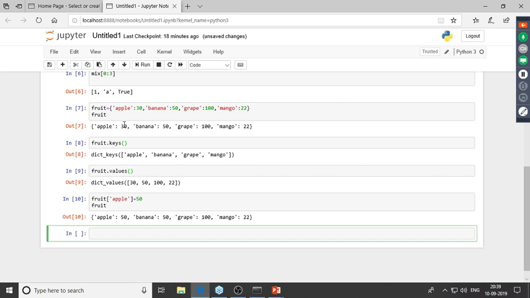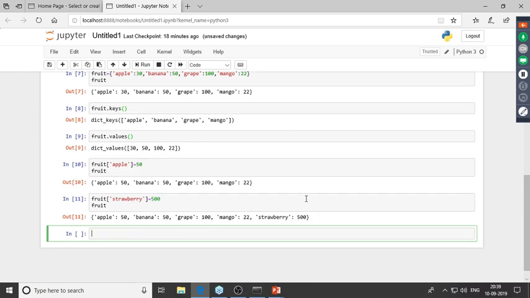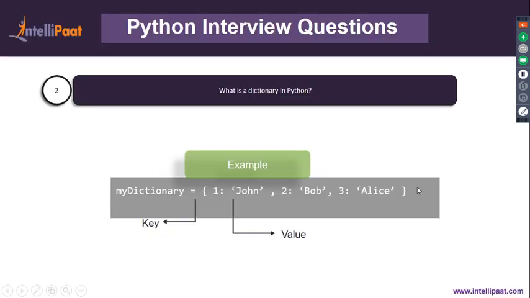Now let's see how we can add an extra element into our dictionary. So if you want to add an extra element, what I'd have to do is give in a new key over here. So let's say I recently started to like strawberries. So I'll type in strawberry over here. And let's say I go ahead and purchase 500 strawberries. Let me just print this out. Right, so I've added a new key value pair over here. So the key is strawberry and the value for this is 500. Right. Now let's head on to the next question.